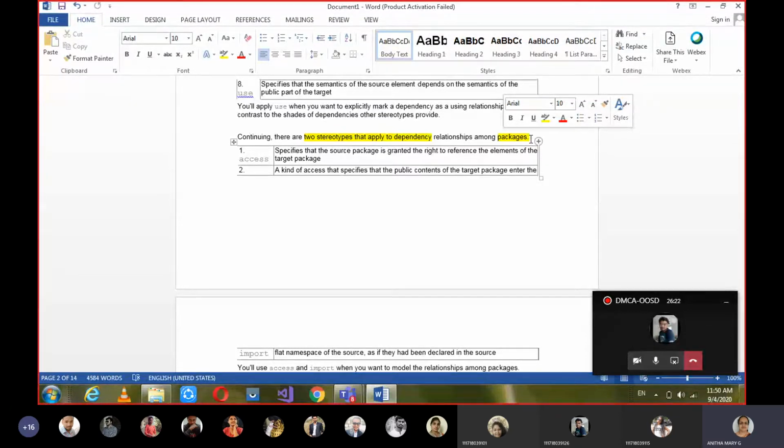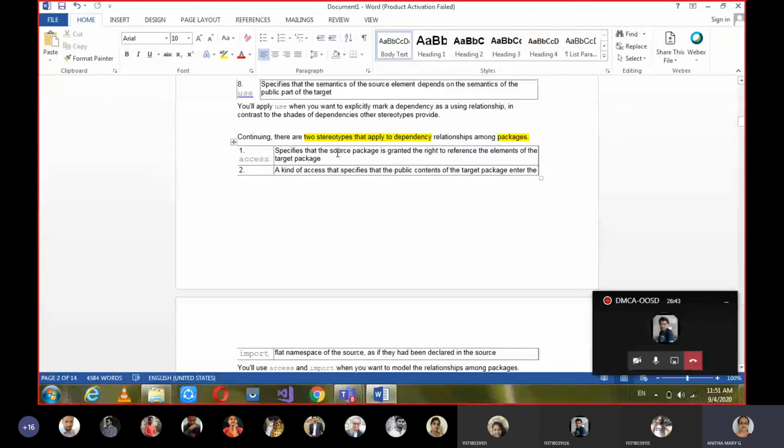So with that scenario, when two packages are there, the two types of dependencies you can give among packages are access and import.